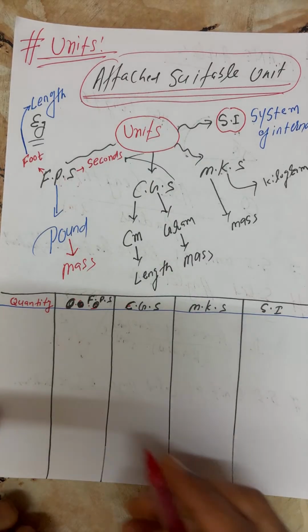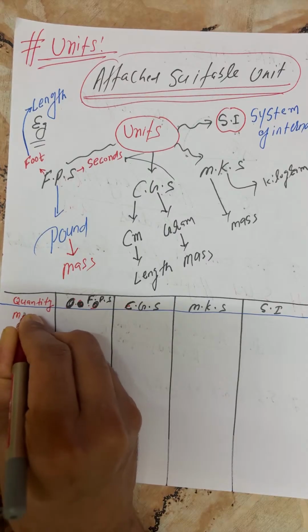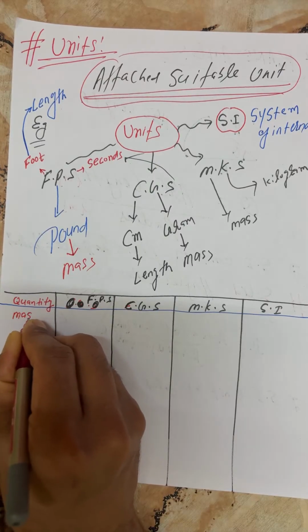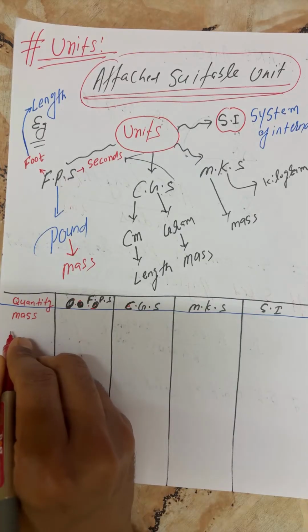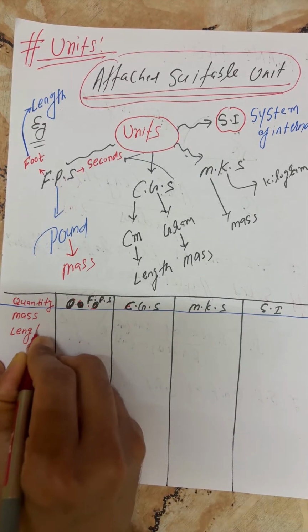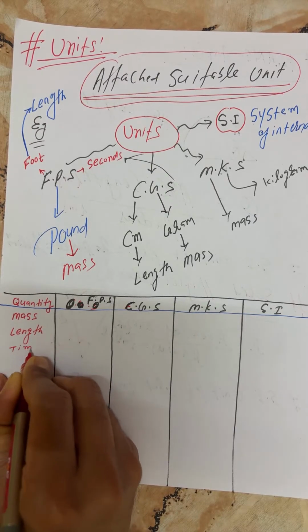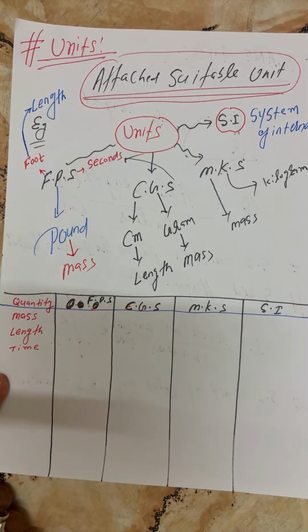Now my kids, the quantities. This is the first one: mass. Next, length. Third, beta ji, time. Everyone write in the chat box with me so that you can be active here, because it's night time, 11:10.